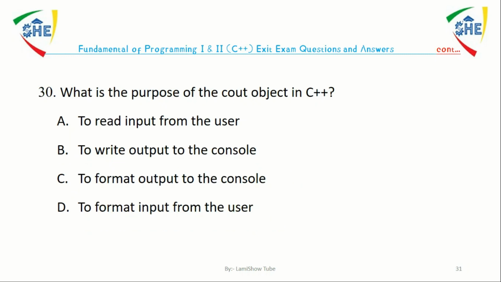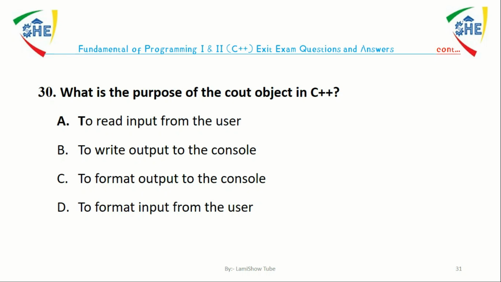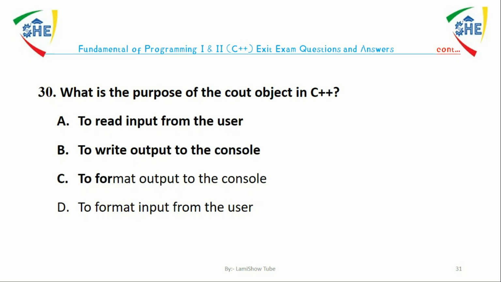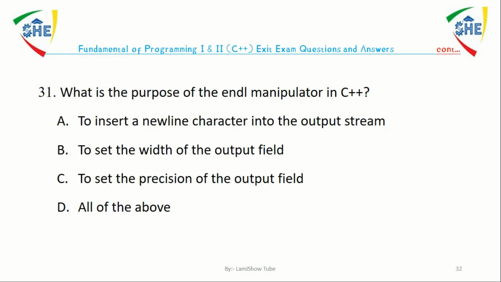Question number 30. What is the purpose of the cout object in C++? To read input from the user, to write output to the console, to format output to the console, to format input from the user. The answer is B. The cout object in C++ is used to write output to the console.